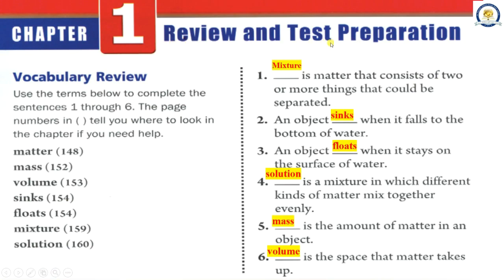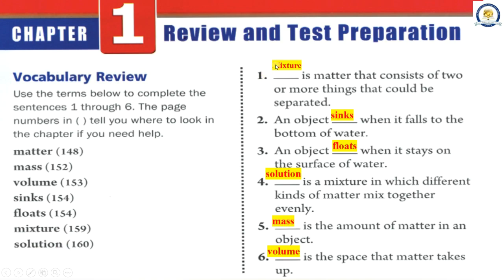Chapter 1 Review and Test Preparation. Vocabulary Review. Use the terms below to complete the sentences 1 through 6. The page numbers tell you where to look in the chapter if you need help. Matter. Mass. Volume. Sinks. Floats. Mixture. Solution.